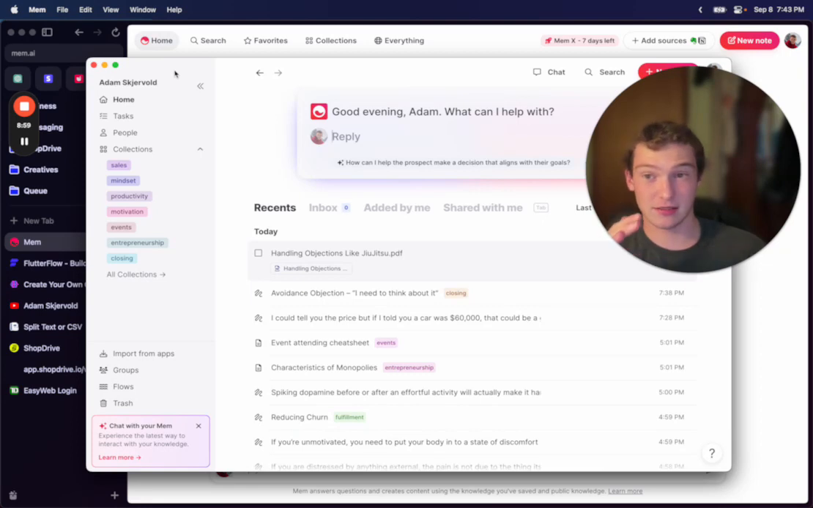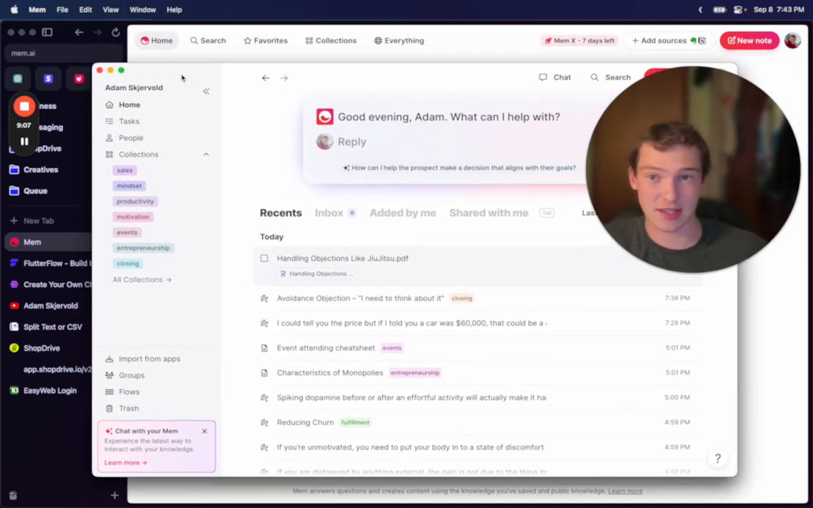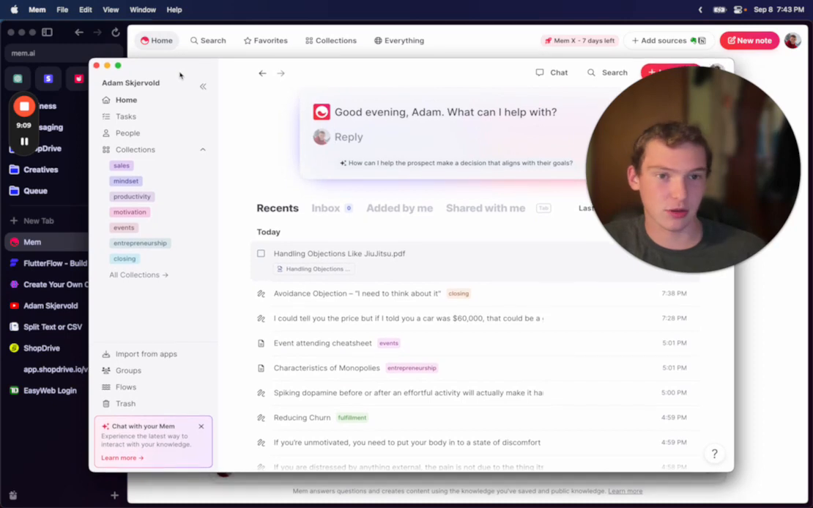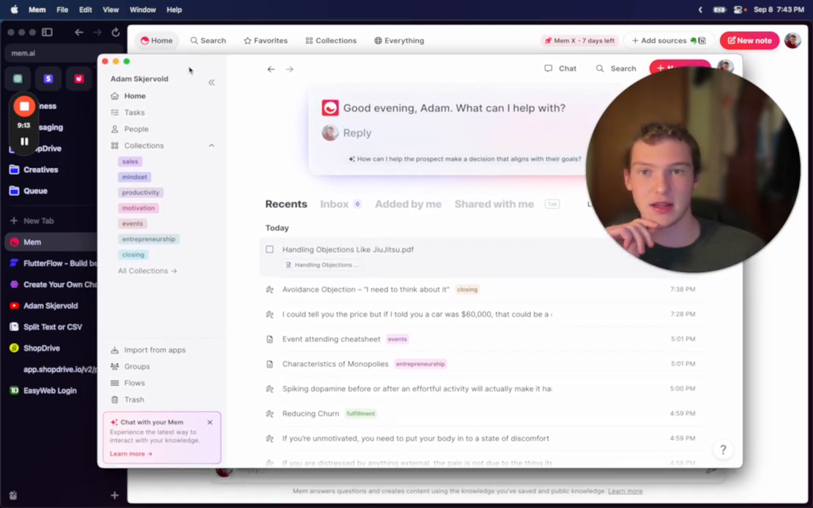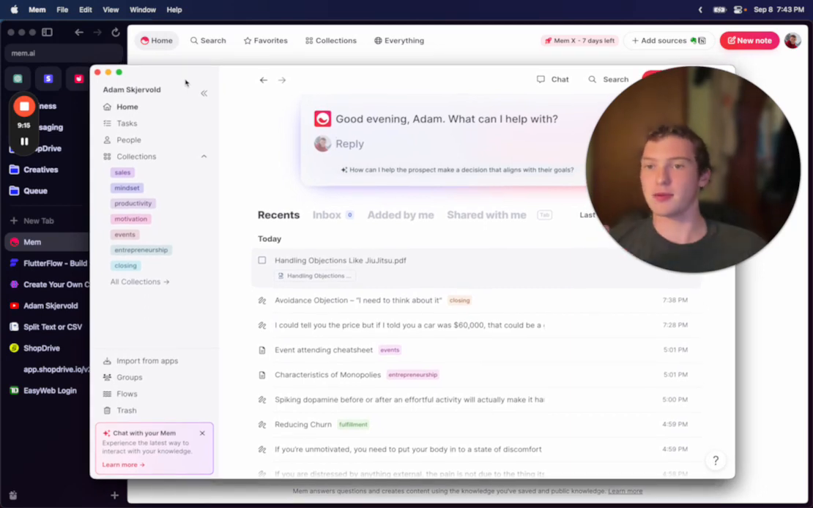Clearly they don't have the capacity to build separate apps for every platform, because the iOS app has 3.5 stars. I'm sure if this had a rating, it's not on the App Store, but if it did, it'd be like 3.5 stars, something like that. So yeah, I appreciate you staying around long enough to listen to me complain.